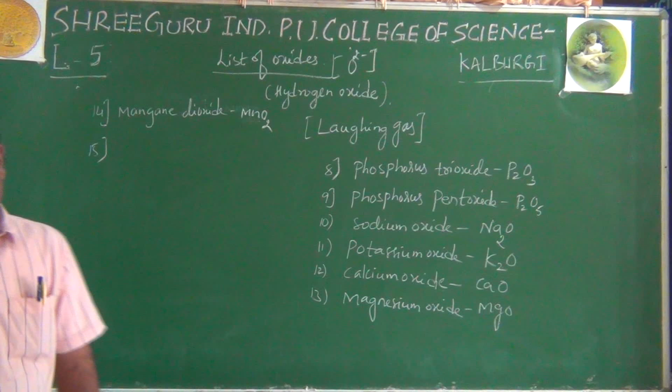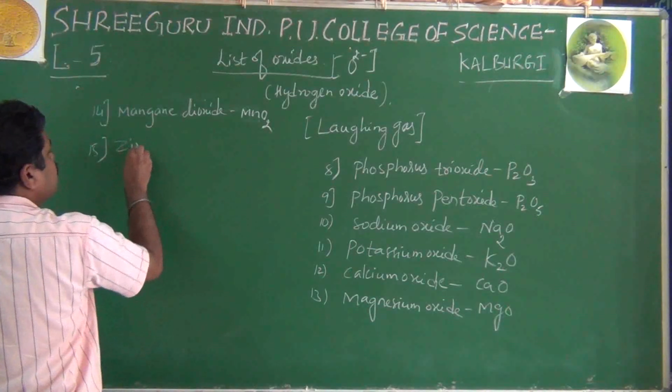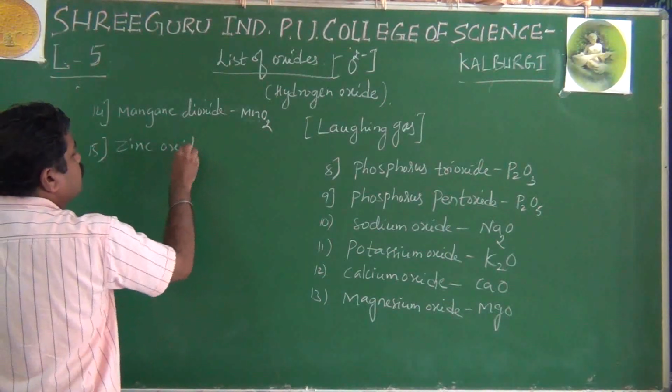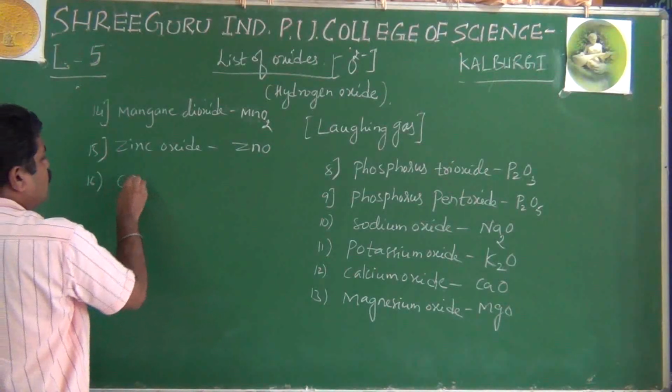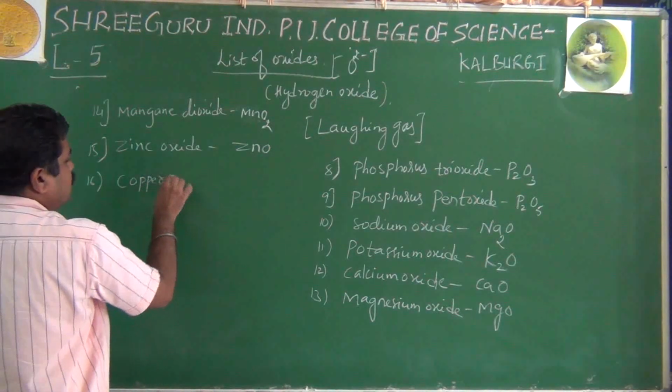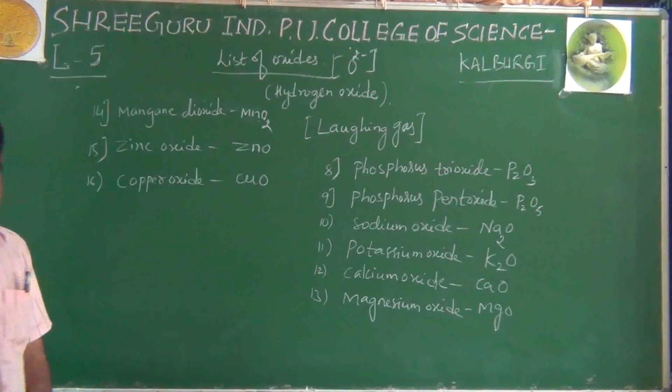After manganese dioxide, let us go for zinc and copper. Zinc oxide, ZnO. Copper oxide, CuO.